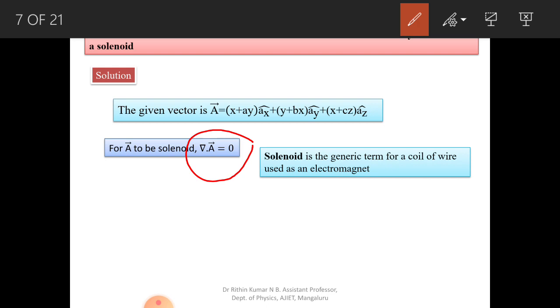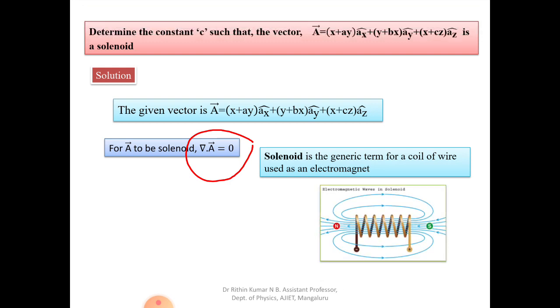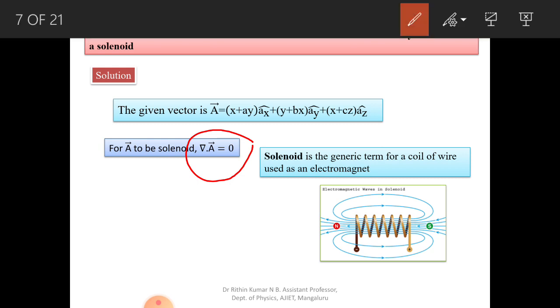Let us see first what a solenoid is. A solenoid is generally a generic term for a coil of wire used as an electromagnet. It can be defined as a type of electromagnet, the purpose of which is to generate a controlled magnetic field through the coil, wound tightly packed in the form of a helix. You can see that, in the form of a helix. So this is the solenoid. The magnetic field lines start from the north pole, go like this to the south pole, and again return back to the north pole.